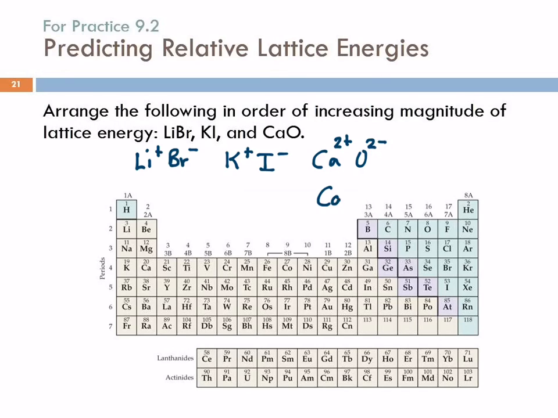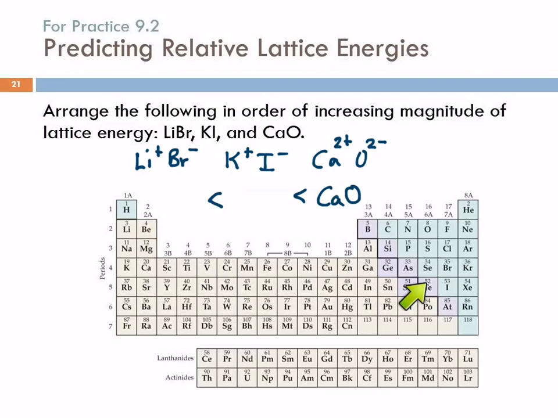Let's do it like this. So we're going in increasing order of magnitude. This will be the highest, and then we have 2 others over here. So lithium bromide and potassium iodide. We need to find these guys in the periodic table and compare their sizes. So here's lithium, and here's potassium. Who's smaller, lithium or potassium? Lithium, thank you. Lithium is smaller.